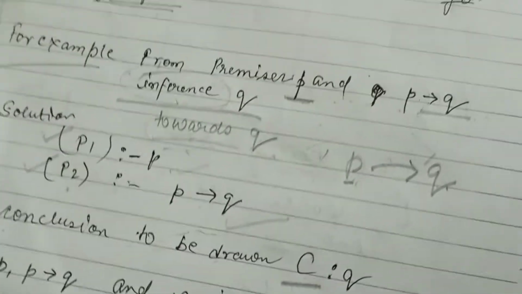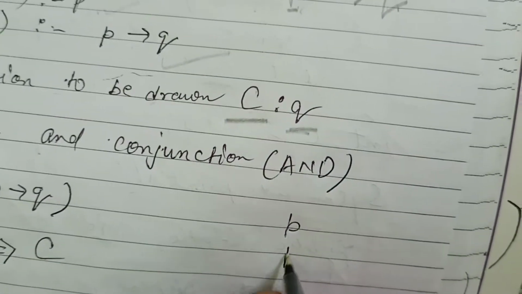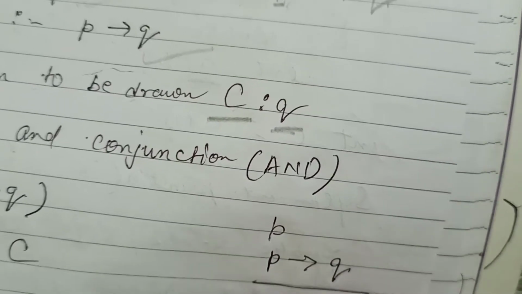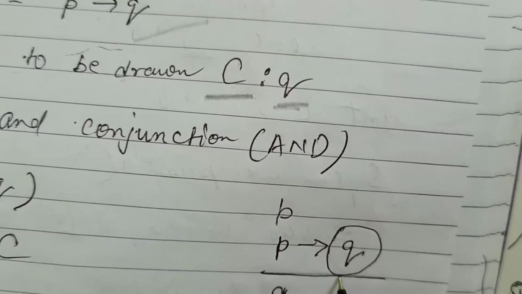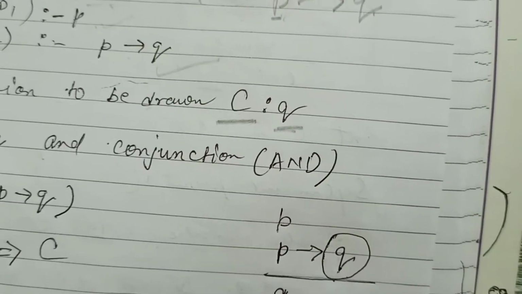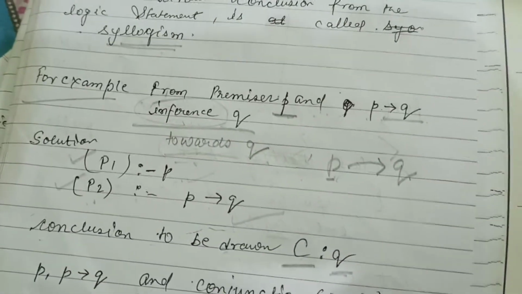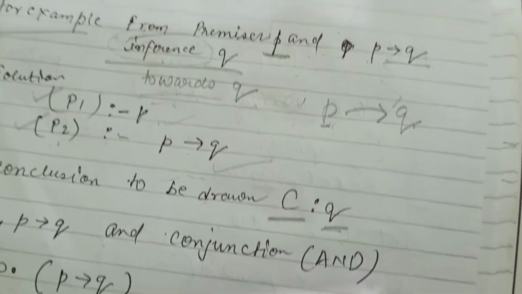We can write it like this: P and P conditional to Q, the result will come Q. Because here the inference is going towards Q, the conclusion will be Q.